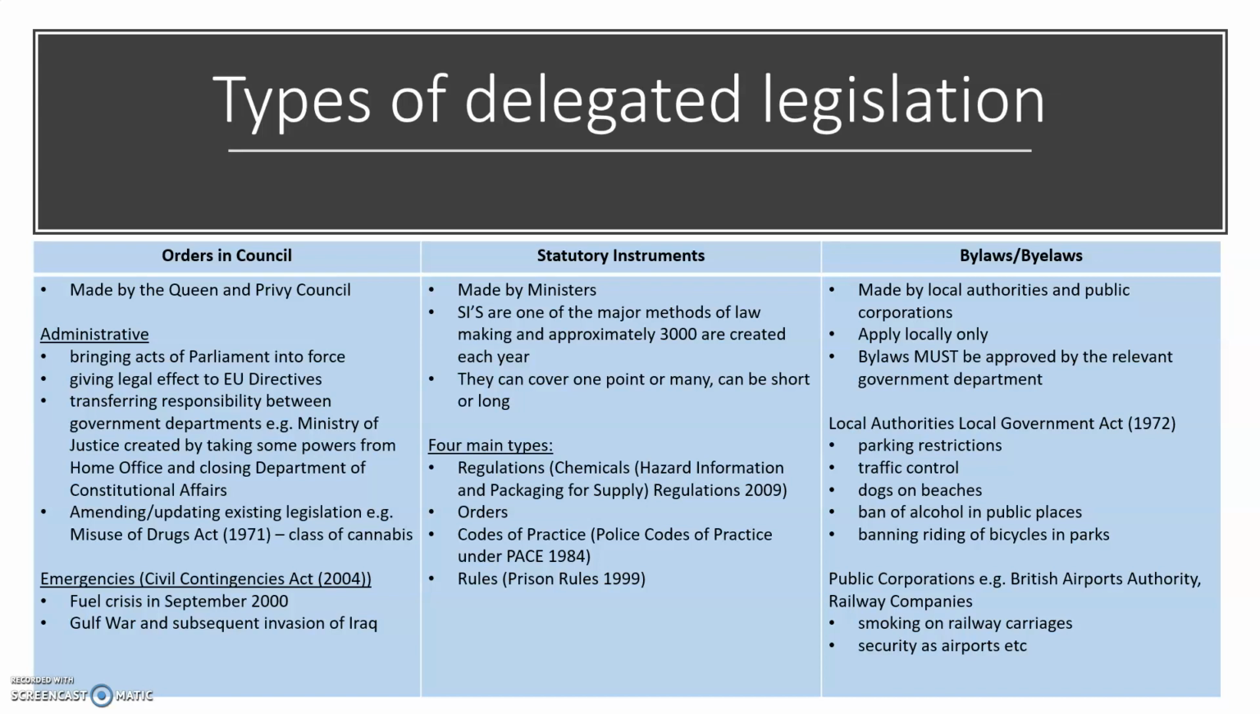Under administrative actions, they can bring acts of Parliament into force, they can give legal effect to EU directives, they can transfer responsibility between government departments, for instance, when the Ministry of Justice was created by taking some powers from the Home Office and closing the Department of Constitutional Affairs. They can also be used to amend or update existing legislation. For instance, through the Misuse of Drugs Act, they amended the class of cannabis back down to a C and then back up to a B, I think in 2003 and then 2008.